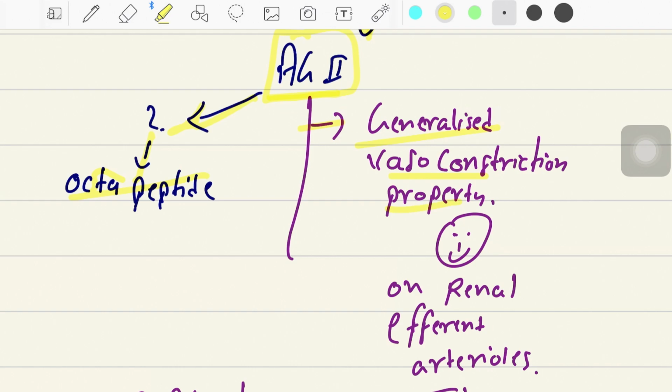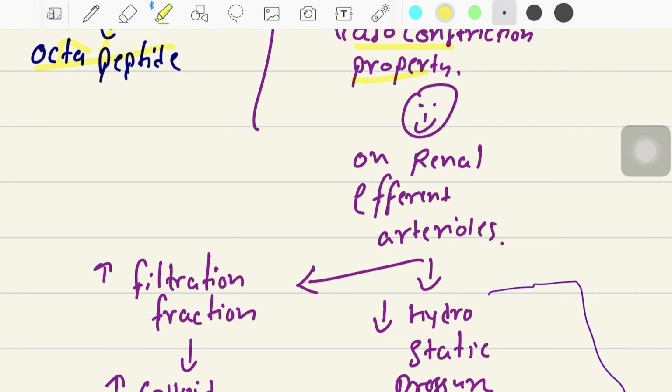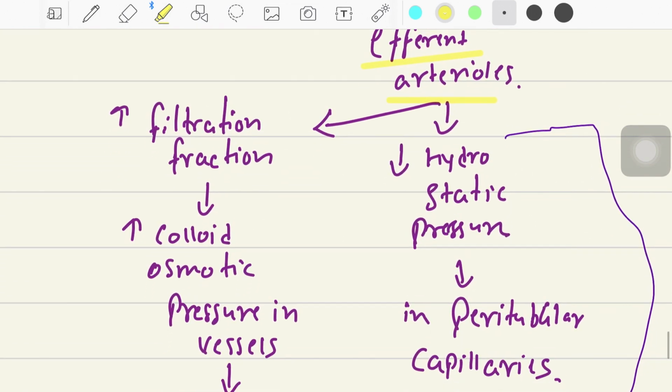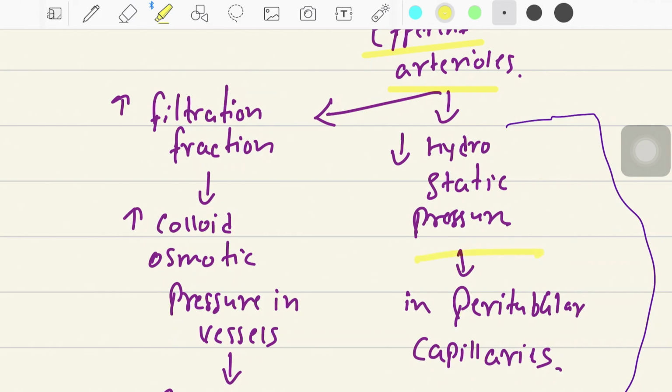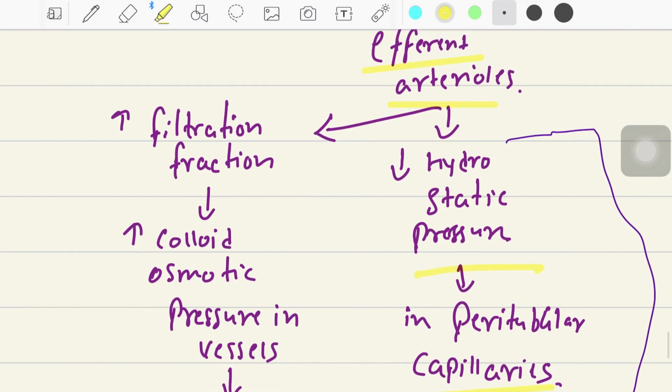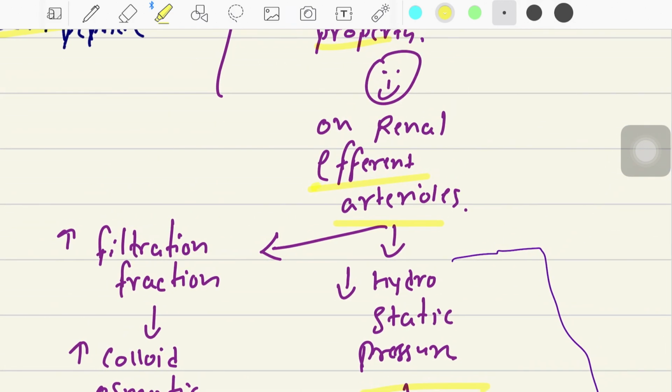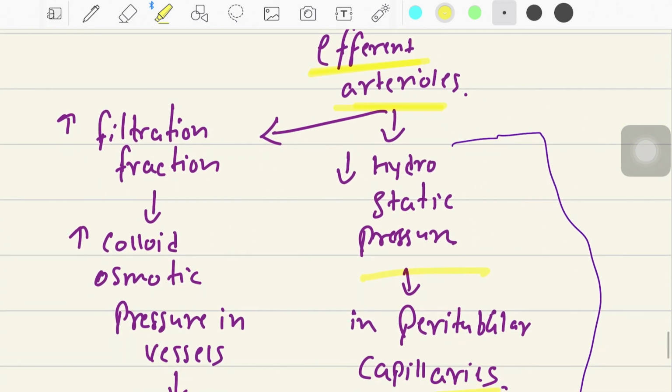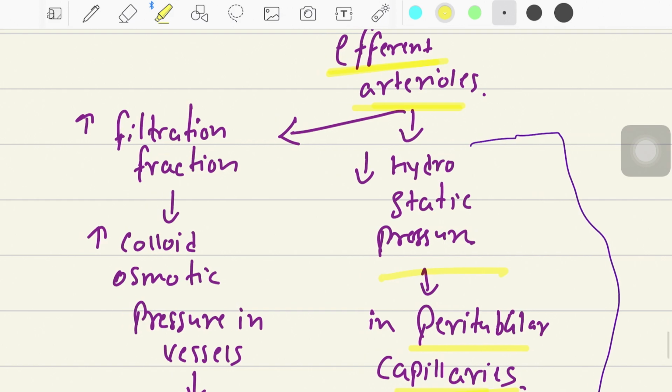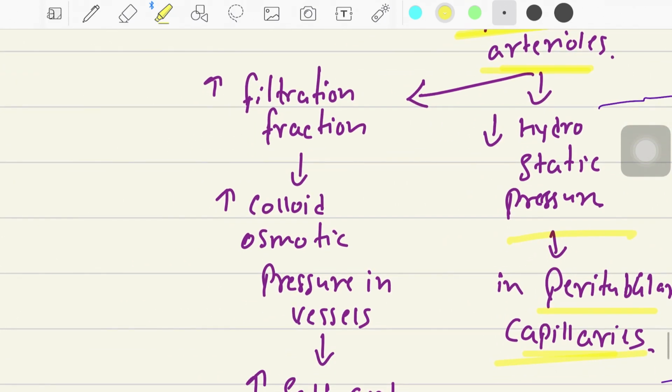So because of this property, this works on the efferent arterioles. Okay, and as it works on the efferent arterioles, it will decrease the hydrostatic pressure in the peritubular capillaries. Now here is an important concept that you must know, that if there is constriction of the efferent arterioles, the hydrostatic pressure in the peritubular capillaries is decreasing. Why? Okay, that we will be discussing just now.